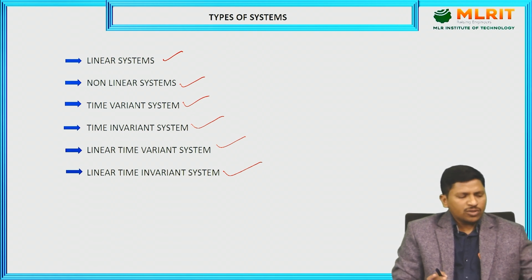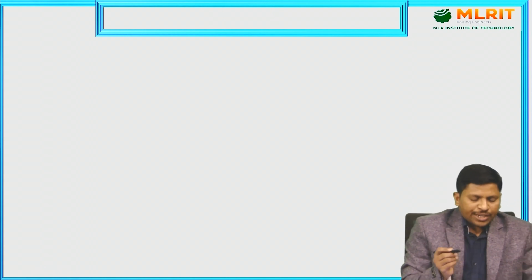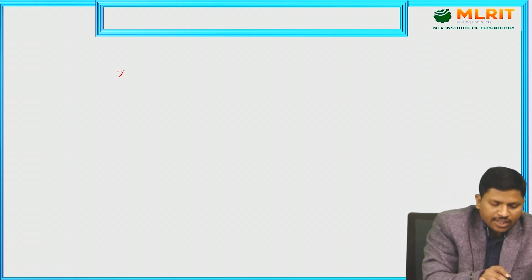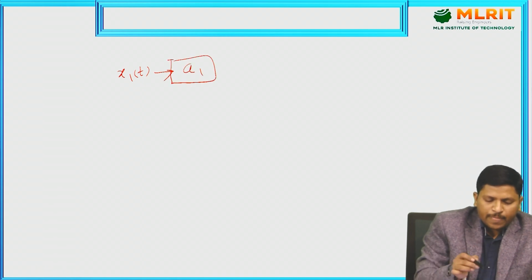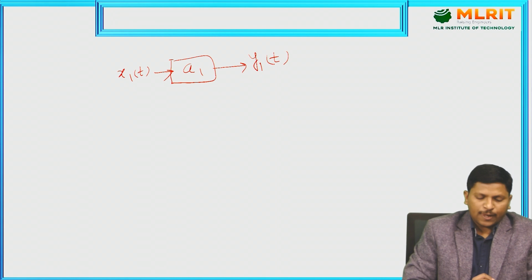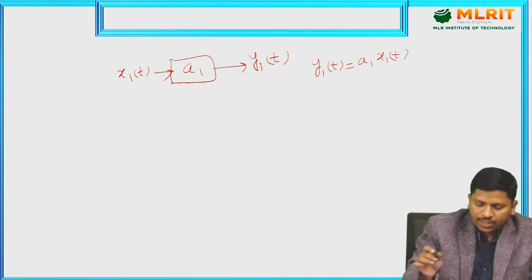Now just observe: I give one input signal x1(t) applied to some system a1, and from that I get the response y1(t). Here y1(t) equals a1 times x1(t).